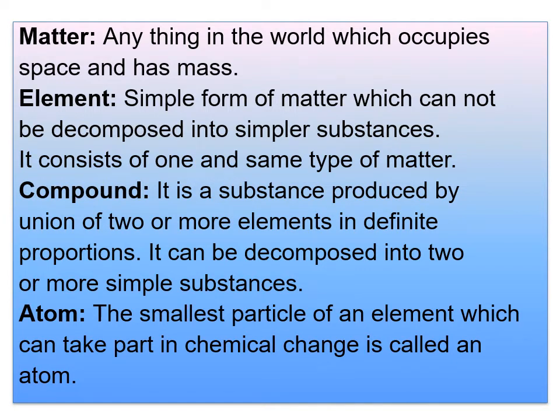And one more thing, the examples of a compound. When you take water, H2O, you know that. Here hydrogen and oxygen, both individual elements, combine to form a compound. The compound is water here. Now with another example, carbon dioxide: carbon is an element and oxygen is a gas. Both combined, you get carbon dioxide.